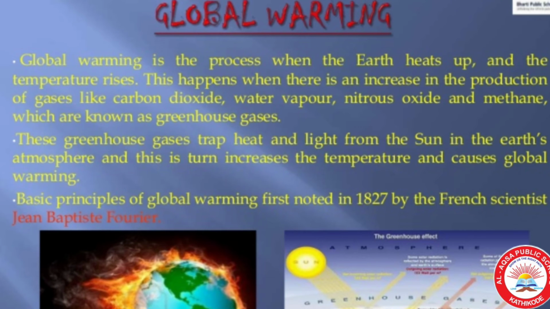Global warming is the process when the earth heats up and the temperature rises. This happens when there is an increase in the production of gases like carbon dioxide, water vapor, nitrous oxide and methane. These gases we have already discussed as greenhouse gases. They trap heat and light from the sun in the earth's atmosphere, and this in turn increases the temperature and causes global warming.